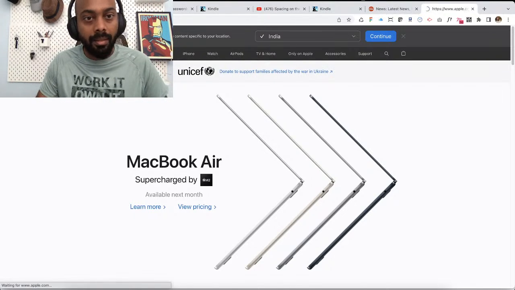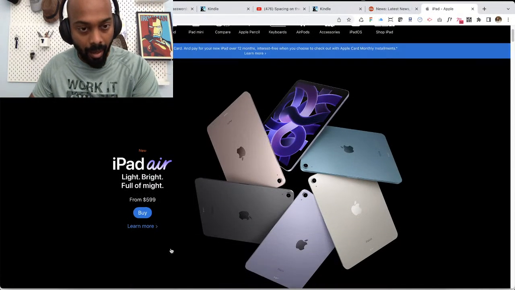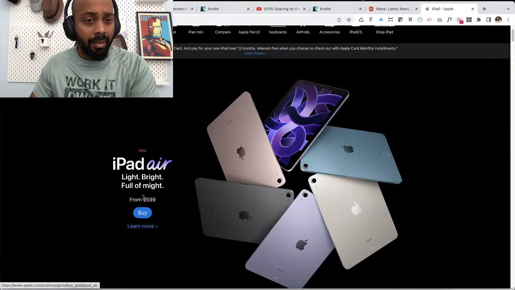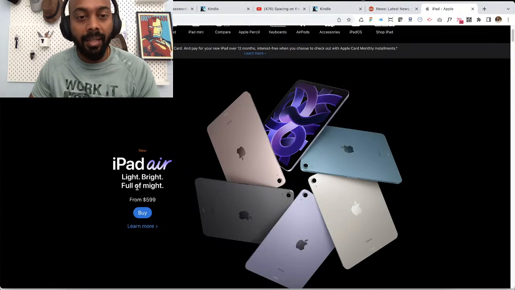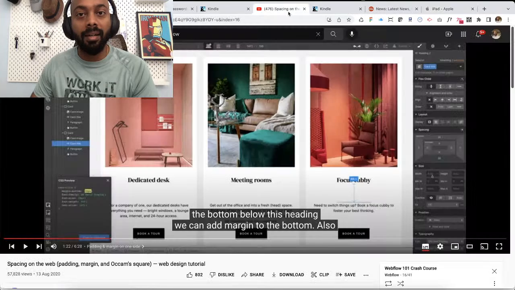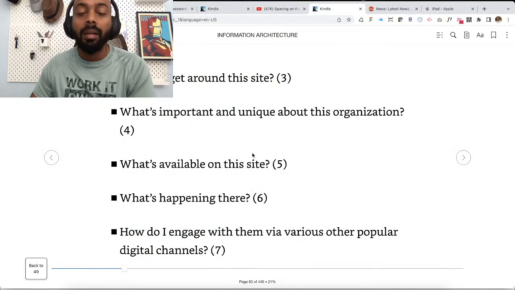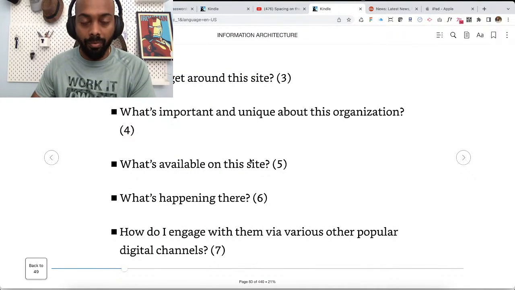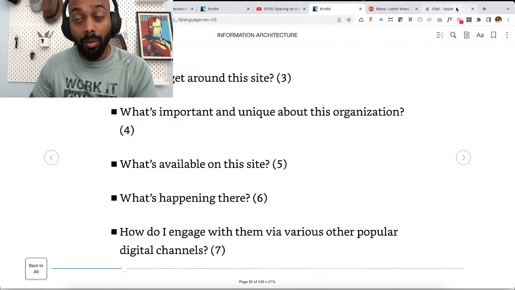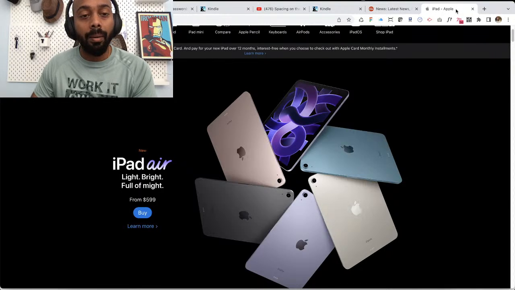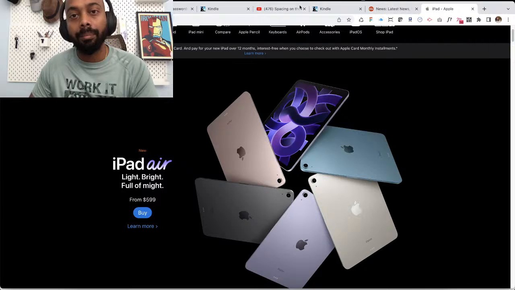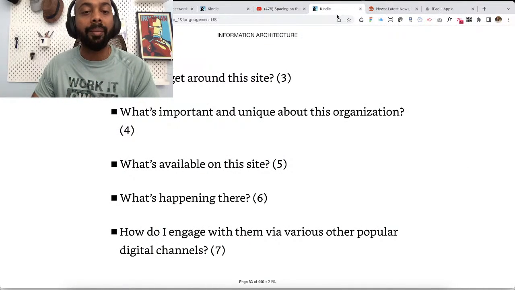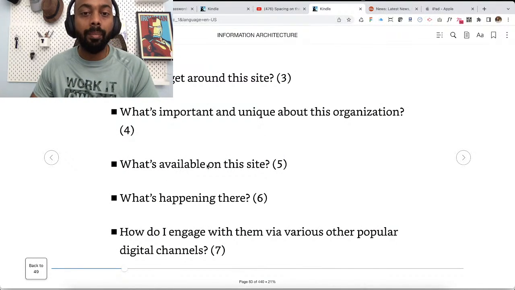And let's see the iPad and see what they say about the iPad. Light, bright, full of might. See, that's the answer for this question. Right. Now, I said the homepage of a website. It also applies to the homepage of a product, right? If there are multiple products in a company, right? So, what's available on this site?